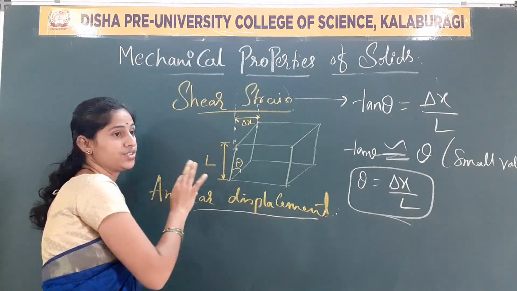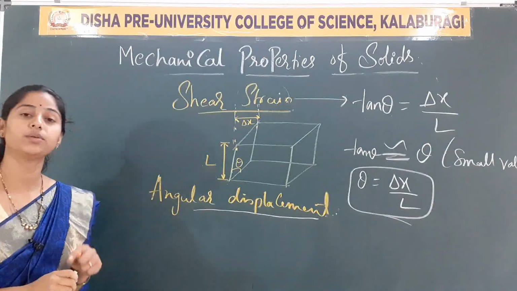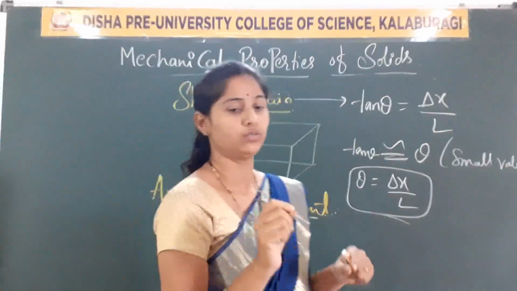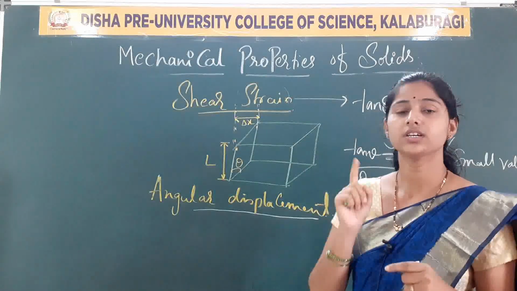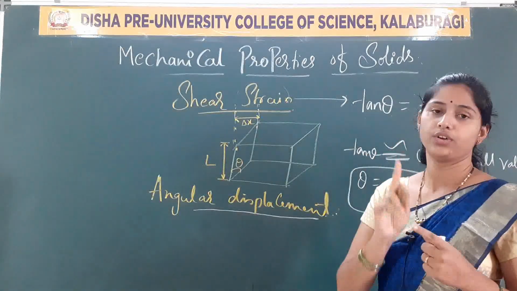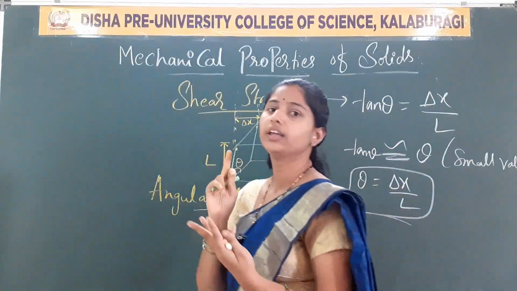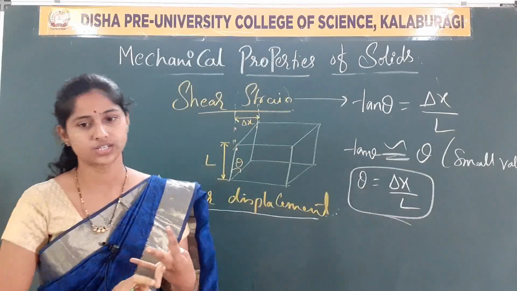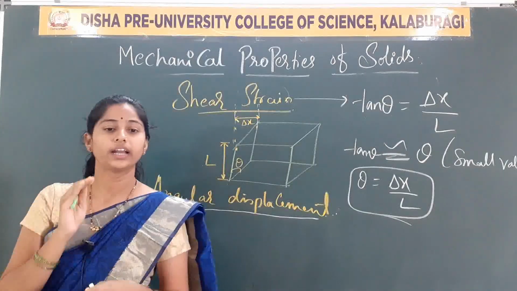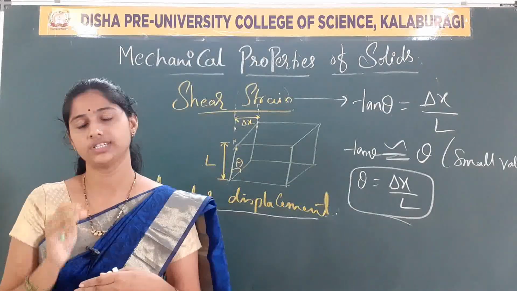Now these are the types of strain. How many types of strains have we discussed? Three types of strains. The first one is longitudinal strain, the second one is volume strain, and the third one is shear strain. So these are the types of strain we have discussed.